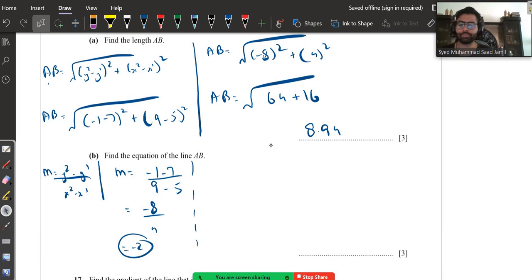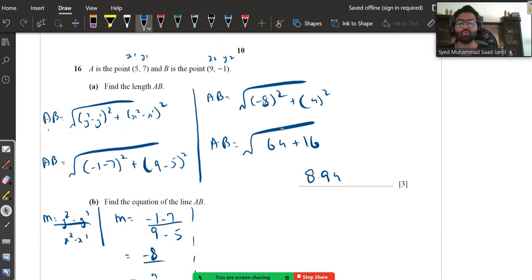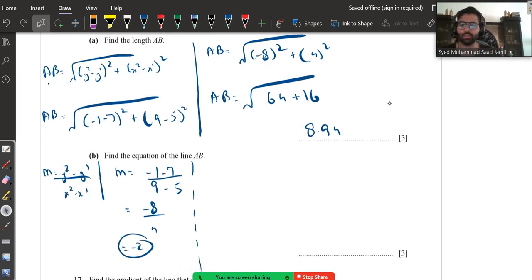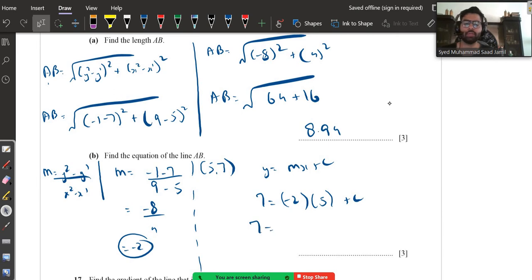Okay. Second step, plug in the coordinates into the equation. You can either choose 5, 7 or 9, minus 1. Let's choose 5, 7. Equation is y is equal to mx plus c. Instead of y, write 7 is equal to, instead of m, write minus 2. Instead of x, write 5 plus c. 7 is equal to minus 2 multiplied by 5 is minus 10 plus c. C is equal to 7 plus 10. C is equal to 17.